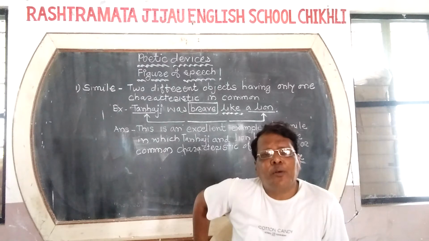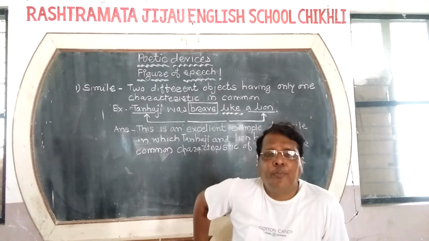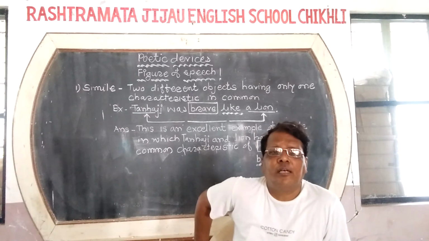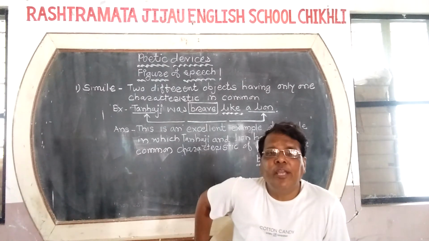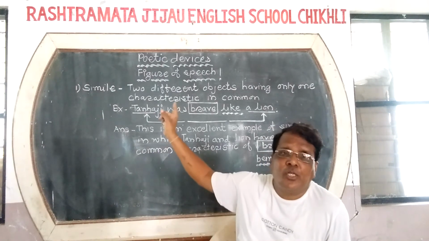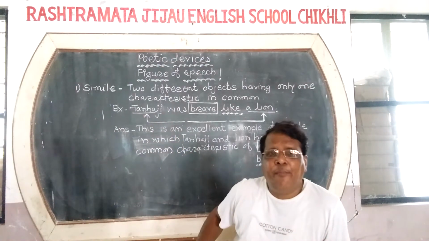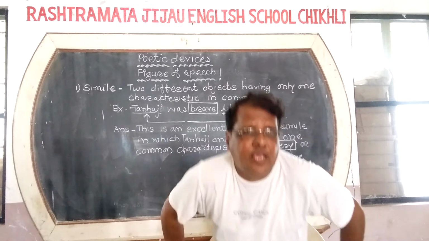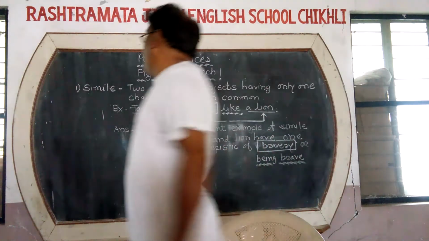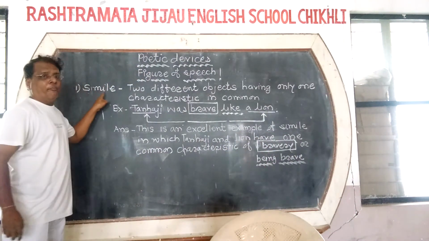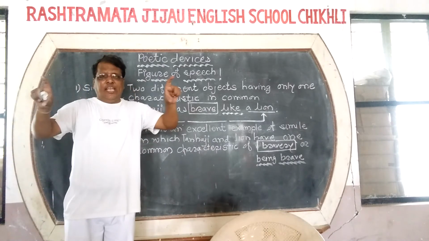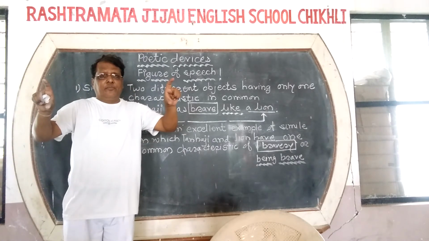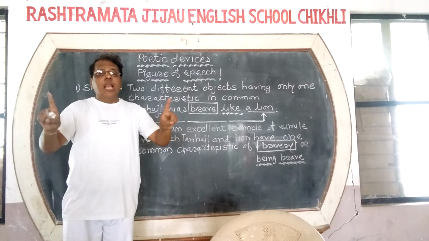There are a number of figures of speech, but up to the 10th standard there are only 10 to be studied. That is why we are going to start with the first figure of speech, named simile. S-I-M-I-L-E. Simile. Simile means similarity, equalness.